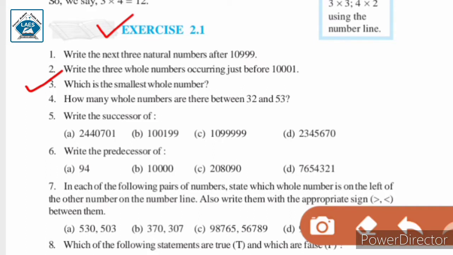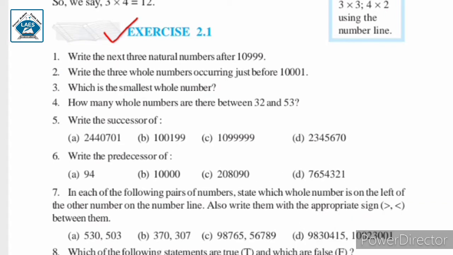The smallest whole number will be the first whole number, that means 0. 0 से छोटा कोई whole number नहीं है. So इसका आंसर क्या है? The smallest whole number is 0.